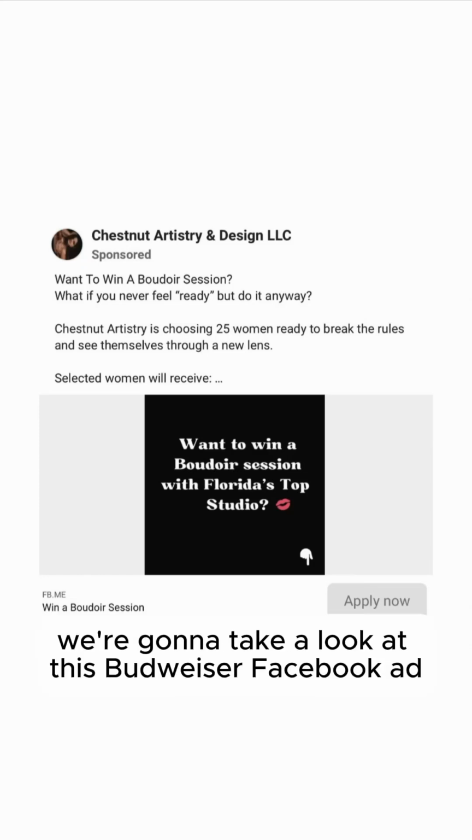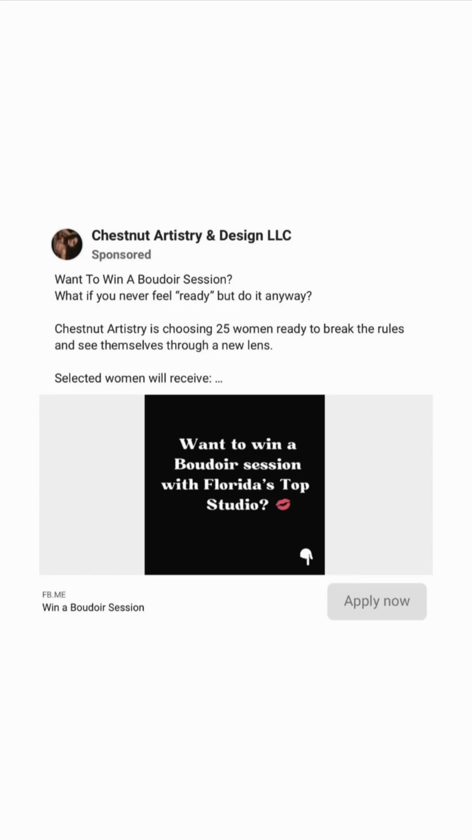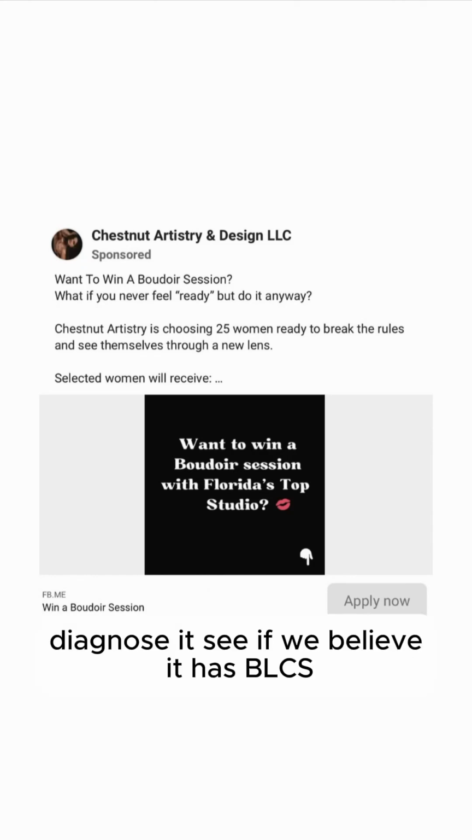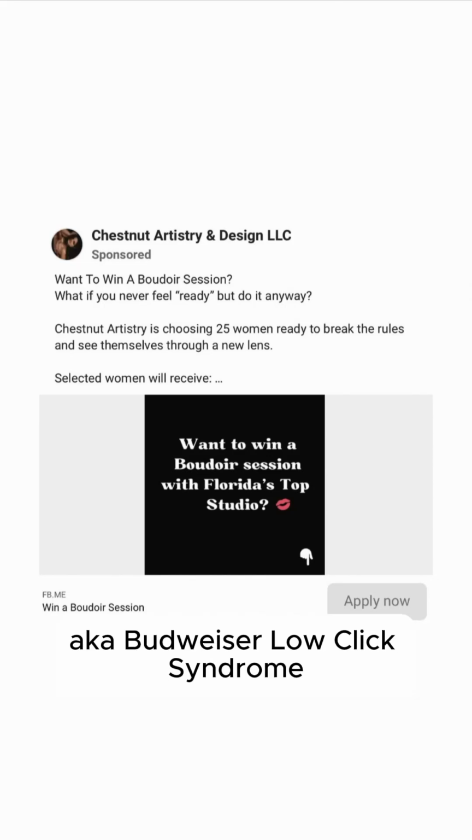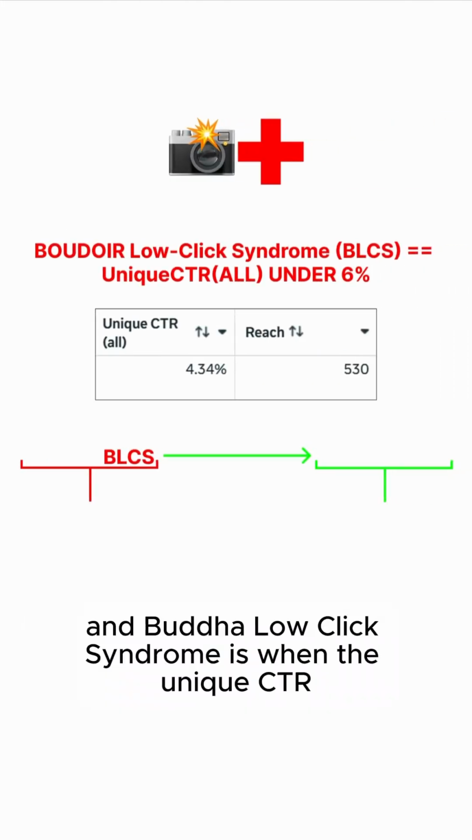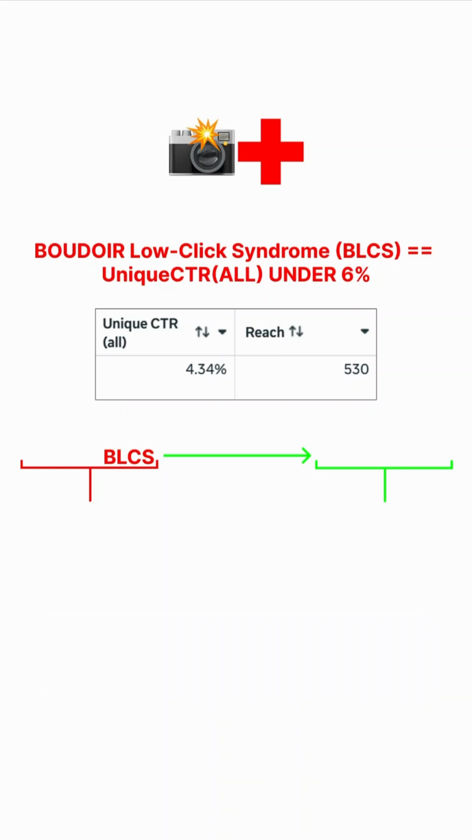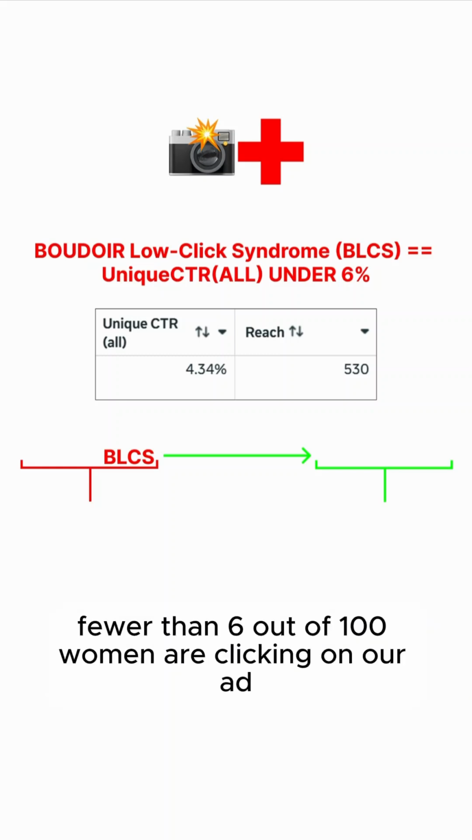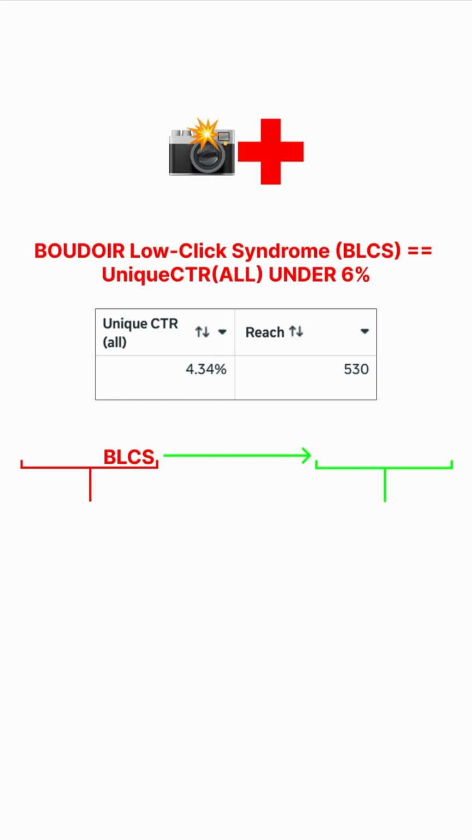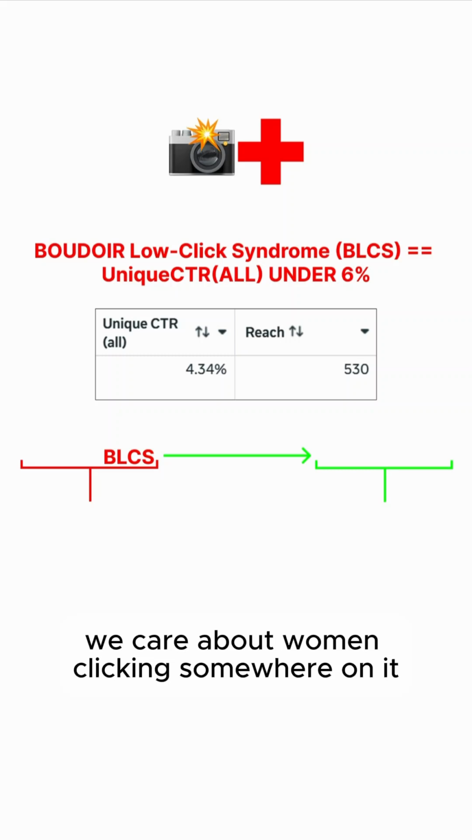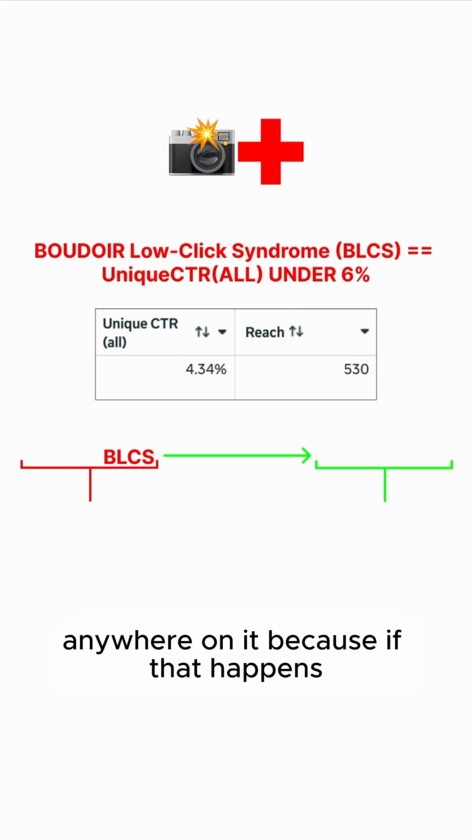All right, y'all, we're going to take a look at this Boudoir Facebook ad, see if we believe it has BLCS, aka Boudoir low click syndrome. And Boudoir low click syndrome is when the unique CTR all of our Boudoir Facebook ad is under 6%. This means fewer than 6 out of 100 women are clicking on our ad. We care about women clicking somewhere on it, anywhere on it.